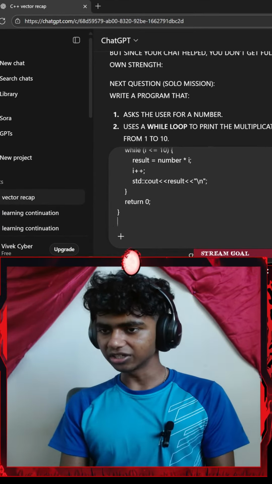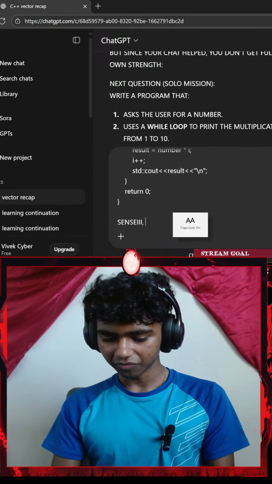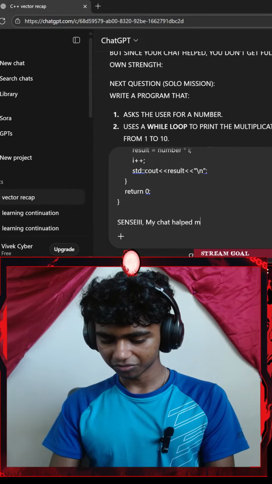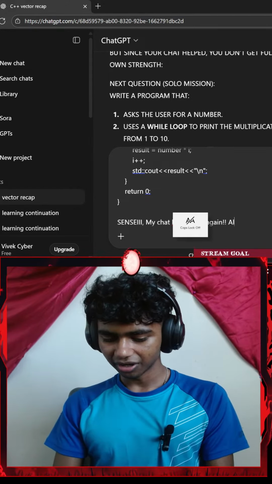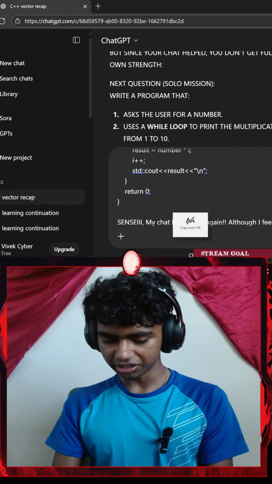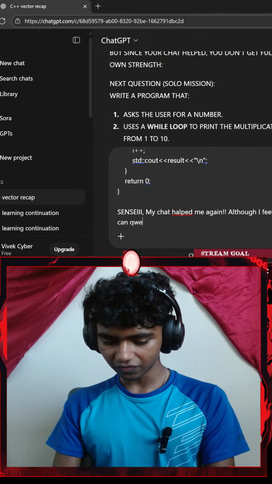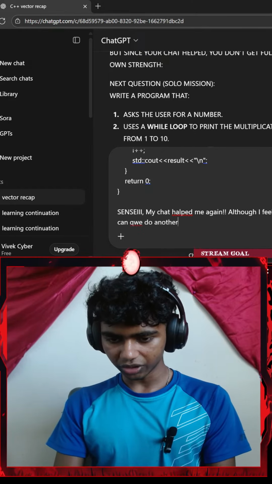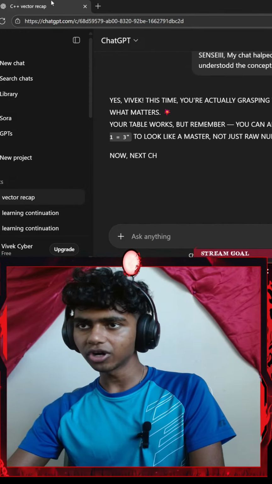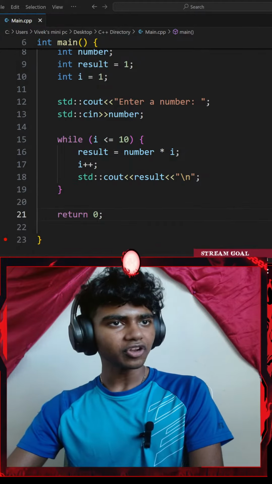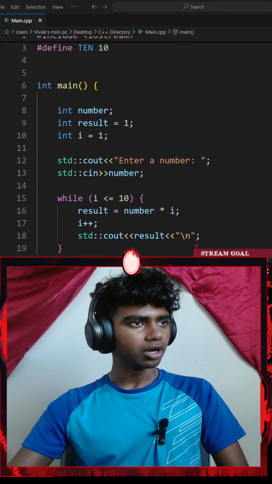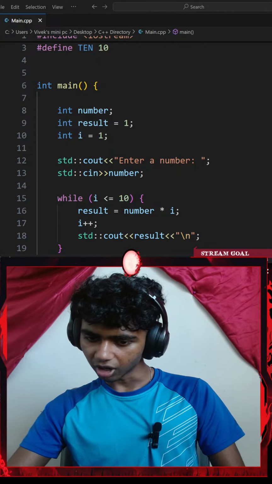Okay, let me paste that. Let's say, my chat helped me again. Although I feel like I understood the concept. Can we do another one? Do a code to know whether the number is prime or not? Okay, whether a number is prime. Honestly, how do you find prime numbers? I know how to find even numbers. I forgot the code to find prime.